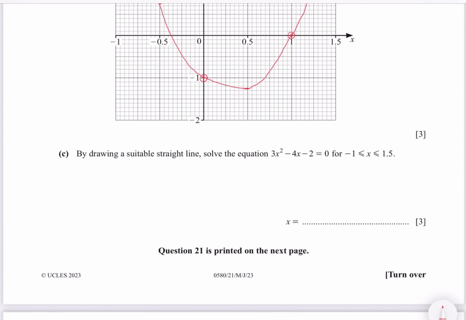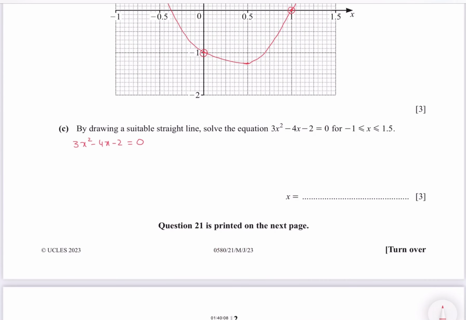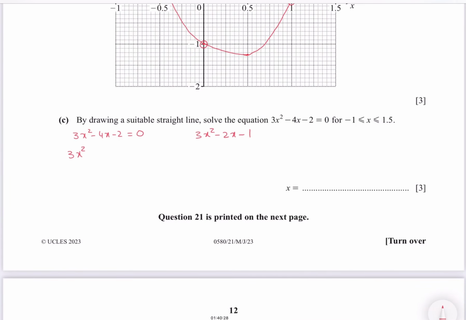By drawing suitable straight lines, solve the equation 3x squared minus 4x minus 2 equals 0. You have to compare this given equation with the equation of the graph, which is 3x squared minus 2x minus 1.